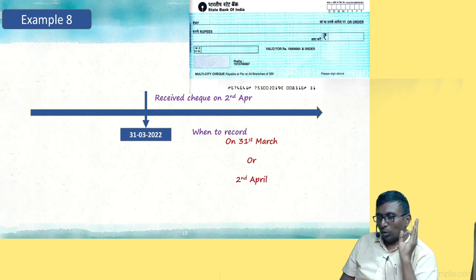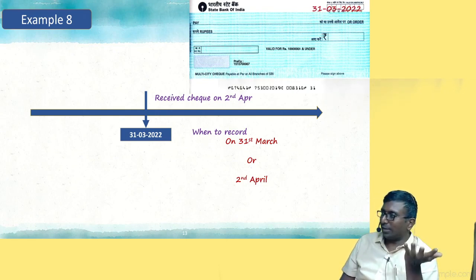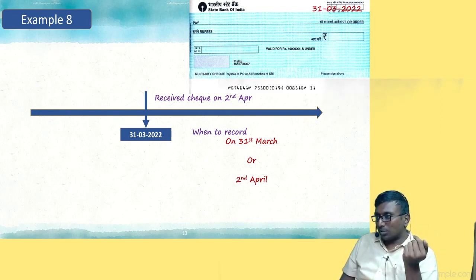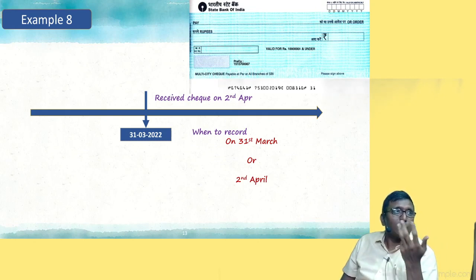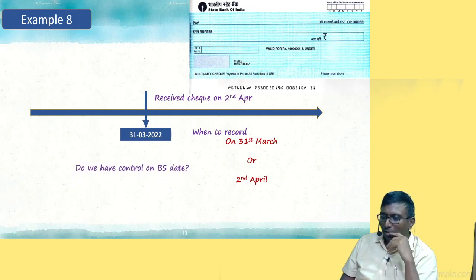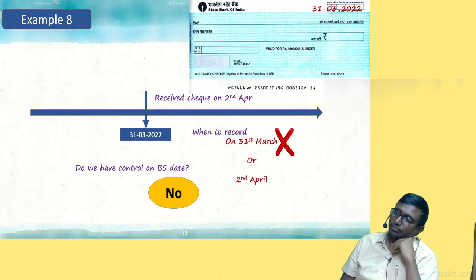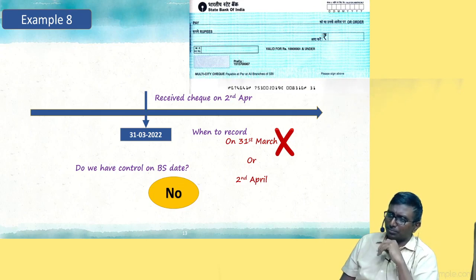When you want to say asset, what is asset? Asset is a resource controlled by the entity arising from past events, with expected future economic benefits. Exactly. Where do you have control on 31st March? When you don't have control on 31st March, then how can you say it's my asset? Do you have control? No. So you cannot record on 31st March. Then obviously on 2nd April you have to record it. Let the data be there in the balance sheet. What is your problem?